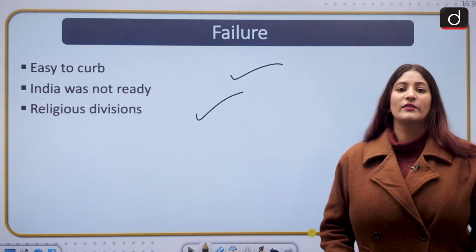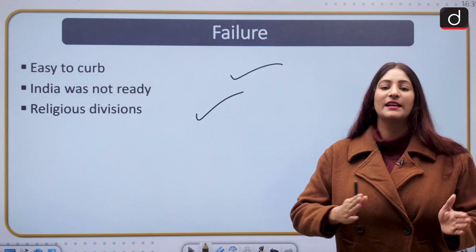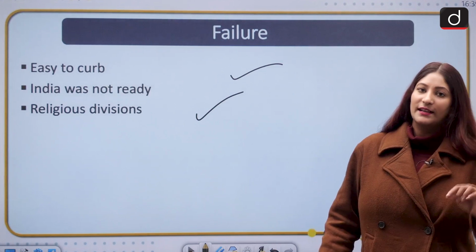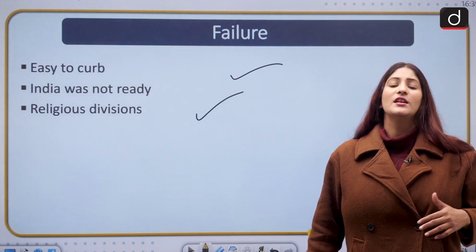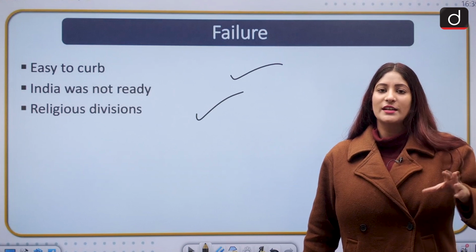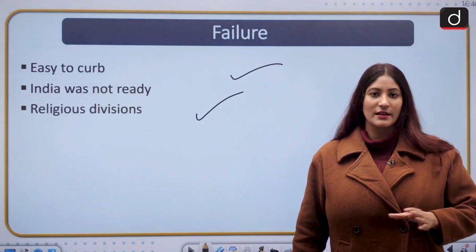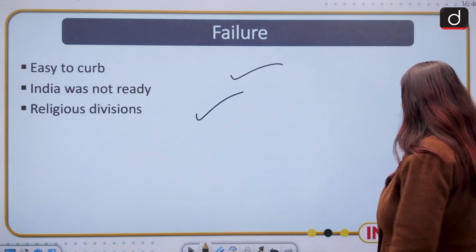Religious division was one of the problems, because at certain times the minority stayed out of such kind of mass mobilization. And one thing that I said earlier, Bal Gangadhar Tilak made the Ganesh festival and the Shivaji festival. So it was related to Hindu culture, and Muslims could not feel a sense of belongingness through those particular movements. So these were certain shortcomings.